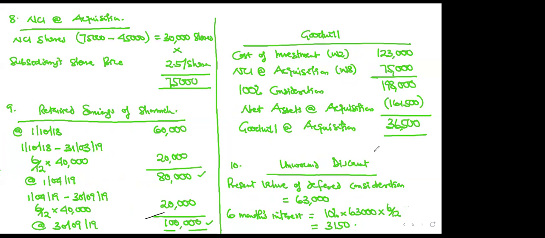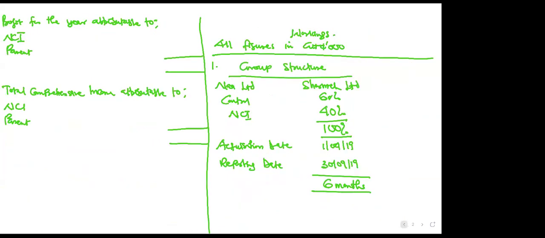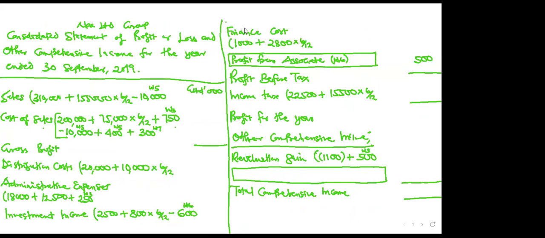The goodwill will finish. But the unwound discount, this is interest. Additional interest is a finance cost. So go to finance cost and add the interest of 3150. Plus 3150, working 10. Add that interest of 3150.